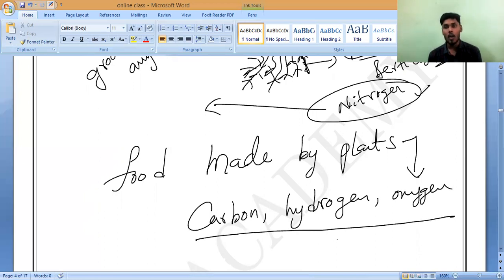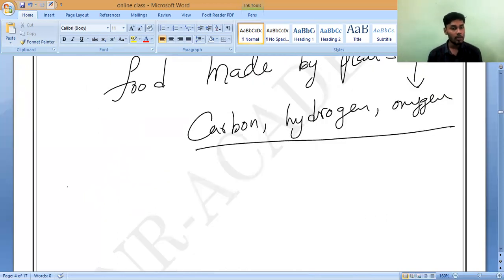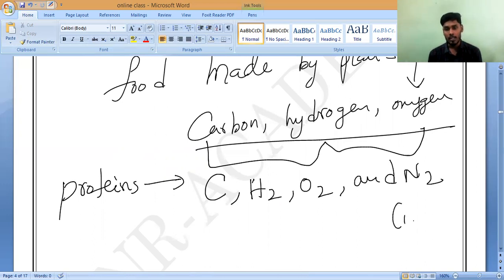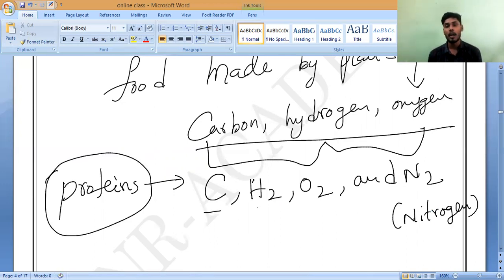Starch, glucose and oils contain only these three elements. But proteins contain, along with these three elements, nitrogen also. Carbon, hydrogen, oxygen, and nitrogen. Nitrogen mixed with carbon, hydrogen and oxygen is what we call proteins.